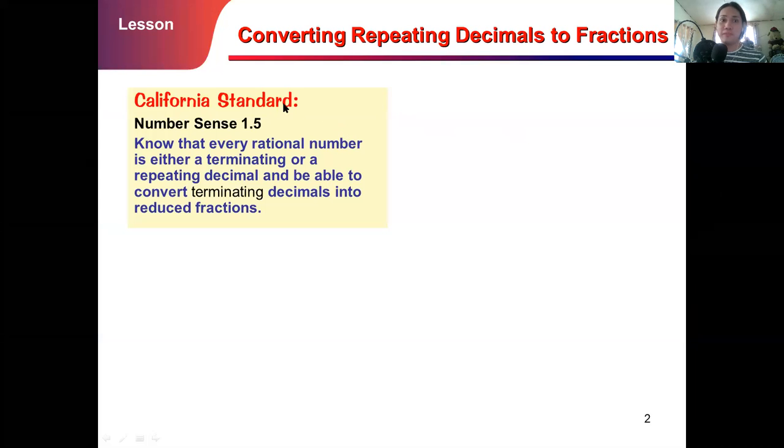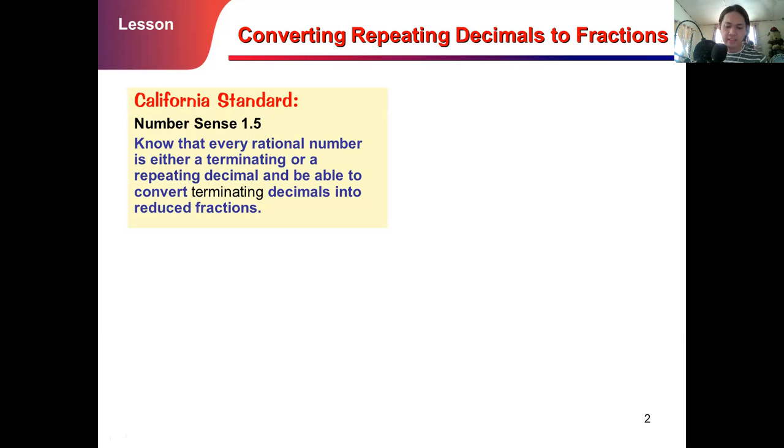From the California standard, we have the Philippine standard. We're going to know that every rational number is either a terminating or a repeating decimal, and be able to convert terminating decimals into reduced fractions. I would like to highlight the terms used, repeating and terminating. When we say terminating, that means non-repeating.